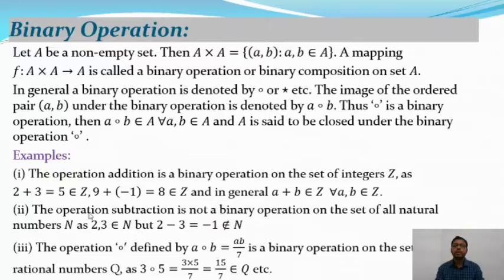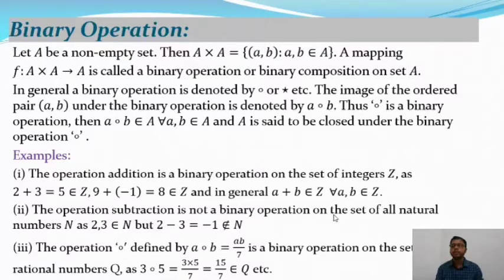As well, the operation subtraction is not a binary operation. Why is it not a binary operation? The definition of binary operation is: if a, b are two elements in A, then their composition a composition b also belongs to A. Otherwise, it is not a binary operation. So in the first problem, plus is a binary operation on the set of integers Z. But the operation subtraction is not a binary operation.